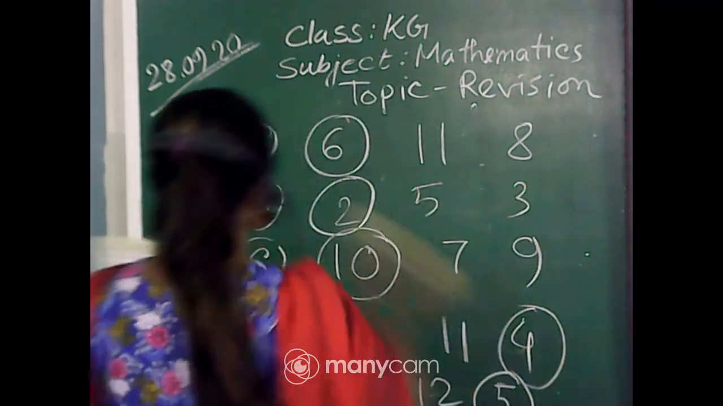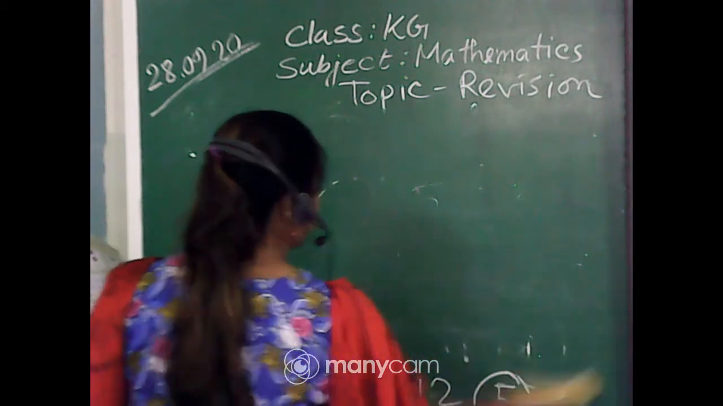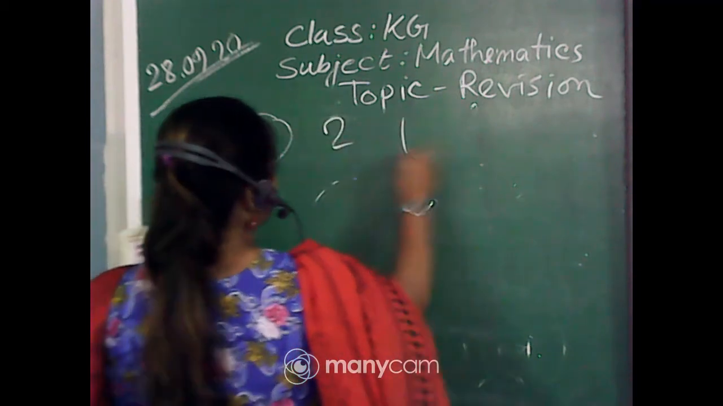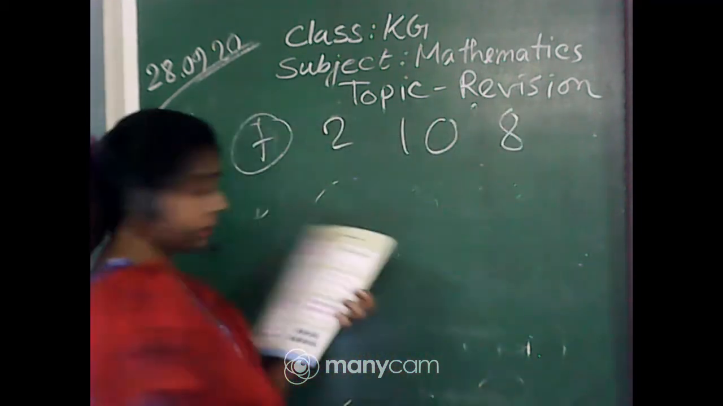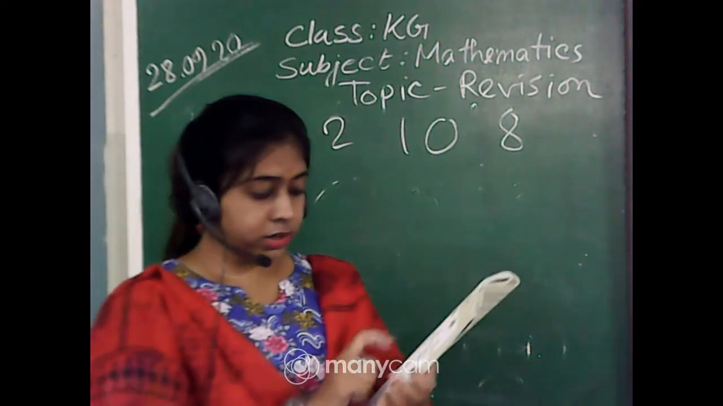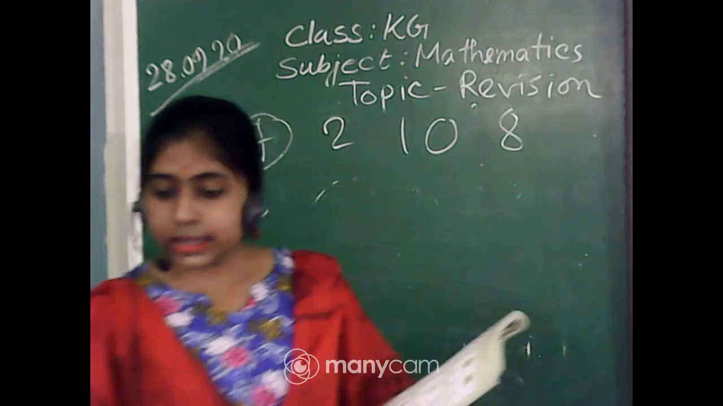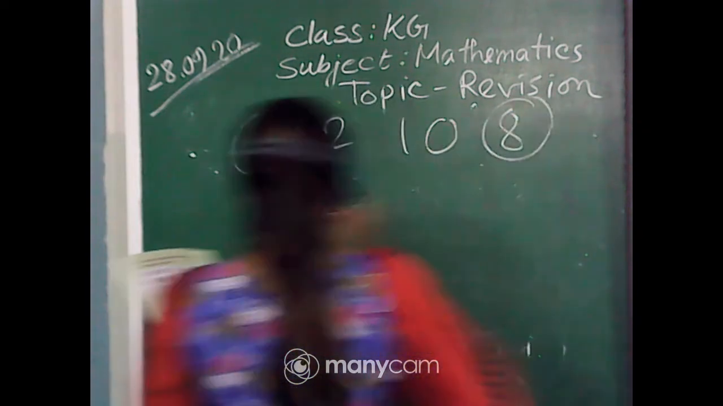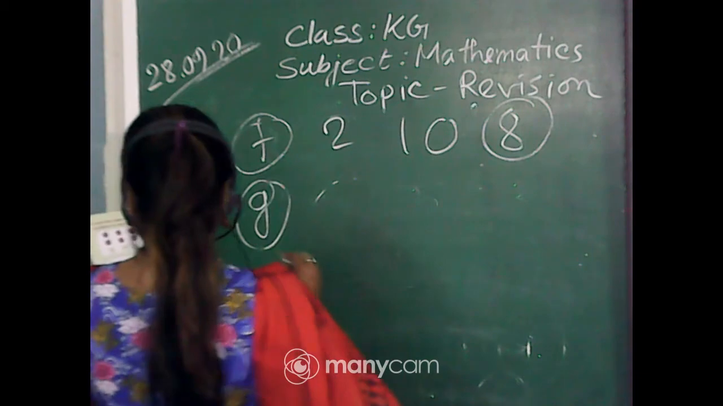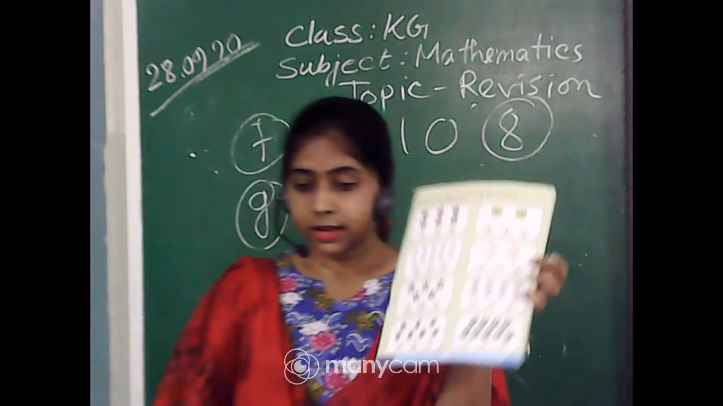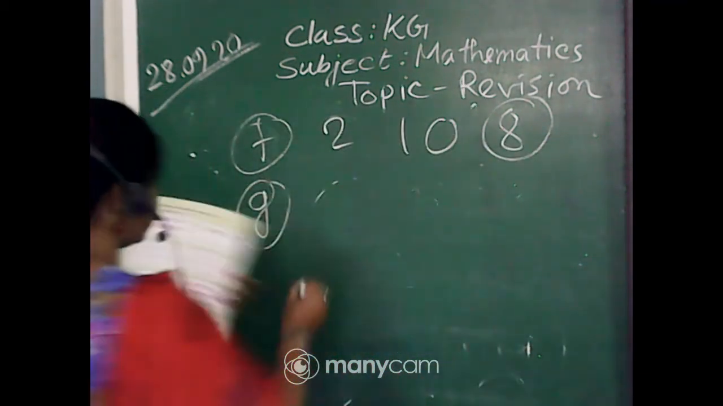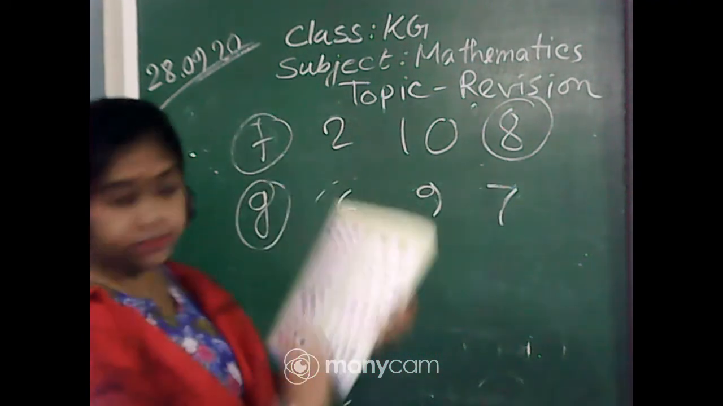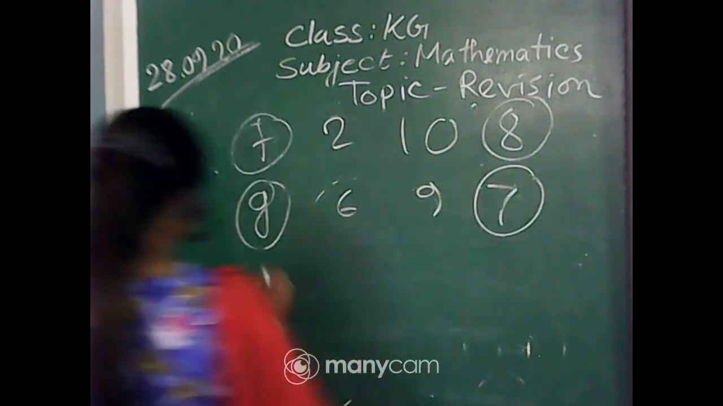Very nice. And next. Flowers. 2, 10 and 8. How many in number? 1, 2, 3, 4, 5, 6, 7, 8. Yes, all of you. 8 in number. 8 flowers are there. G. Yes, insects. How many? 6, 9 and 7. 1, 2, 3, 4, 5, 6, 7. Very good. 7. And the last one.